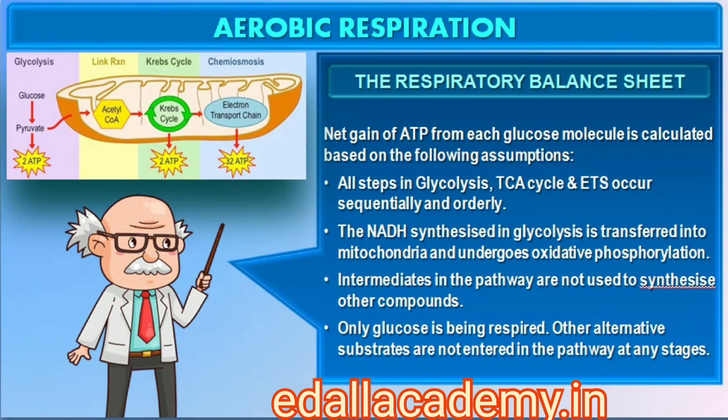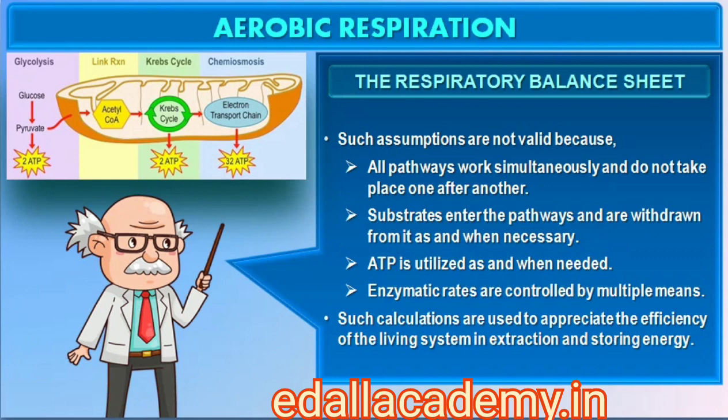The NADH synthesized in glycolysis is transferred into the mitochondria and undergoes oxidative phosphorylation. None of the intermediates in the pathway are utilized to synthesize any other compound. Only glucose is being respired. No other alternative substrates are entering in the pathway at any of the intermediary stages. But these kinds of assumptions are not really valid in a living system.